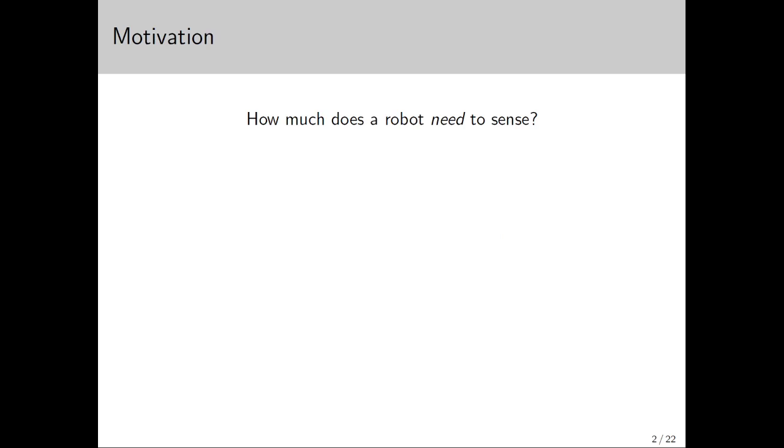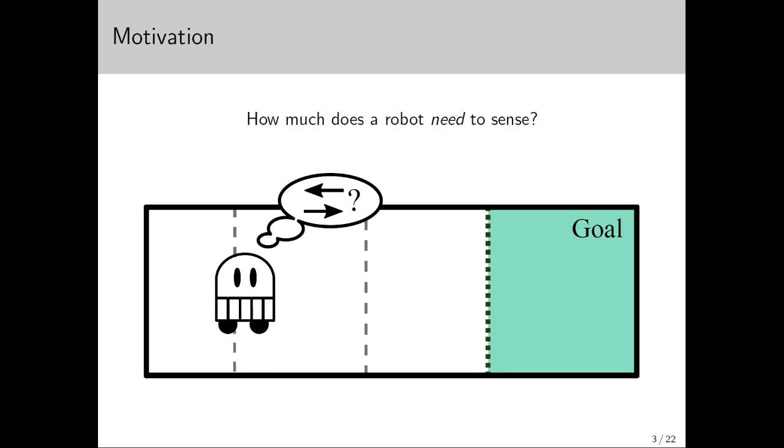How much does a robot need to sense? This is both a theoretical question and a practical one. Consider a simple problem such as this robot that needs to move from its current location to a goal. What information must it sense to do so? Understanding those requirements can yield insight into the problem structure or the functionality of the robot itself.